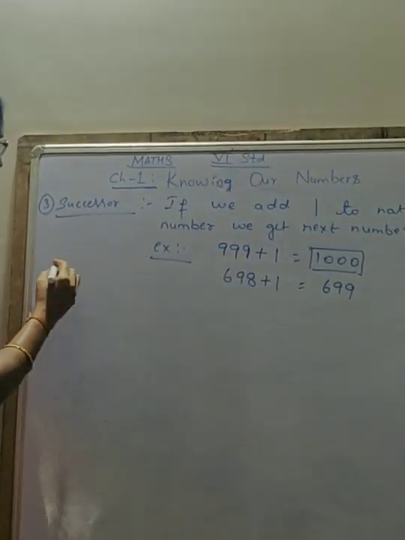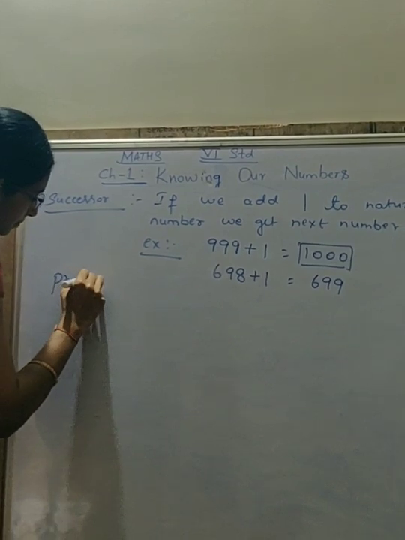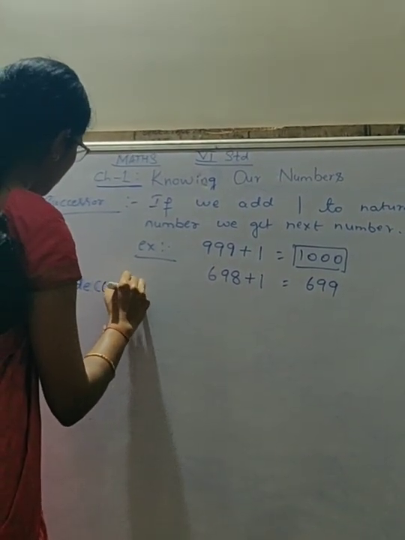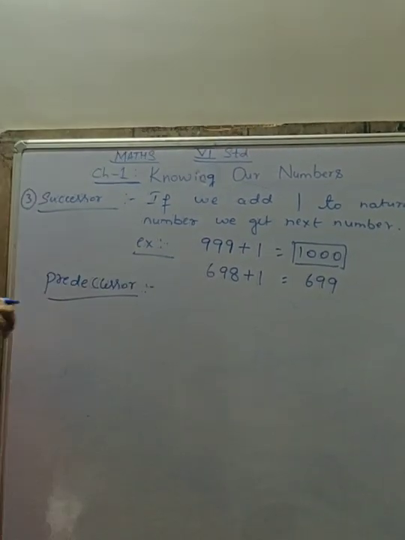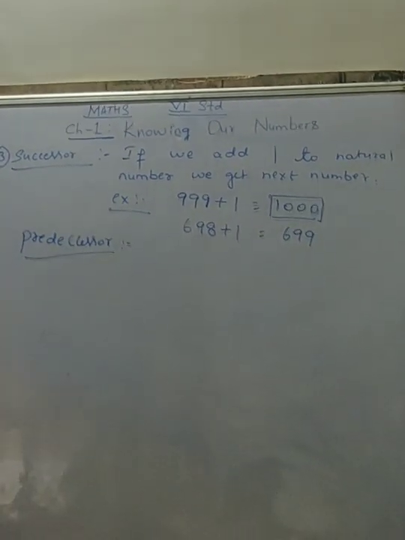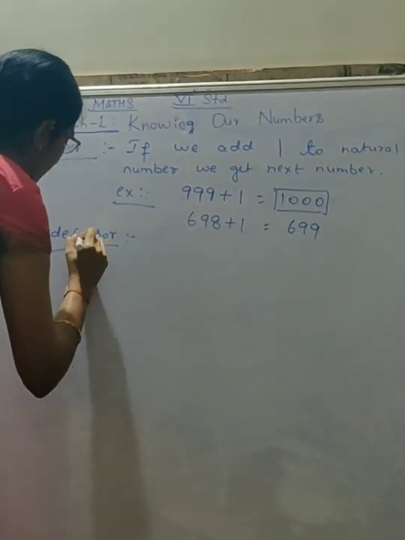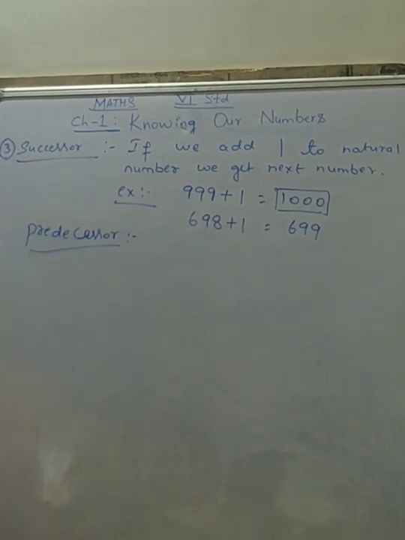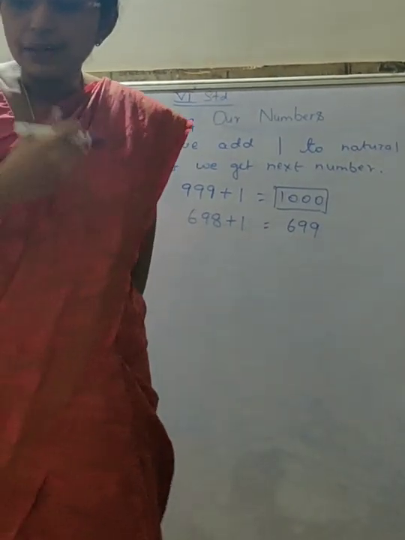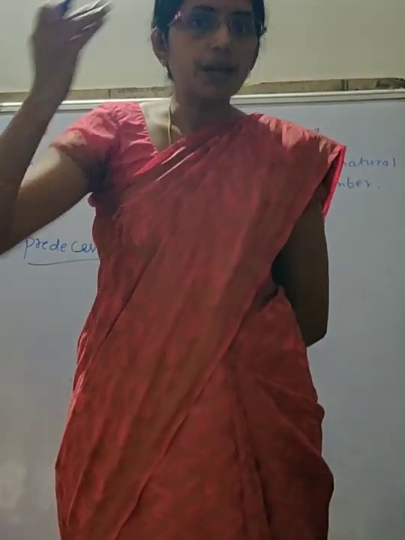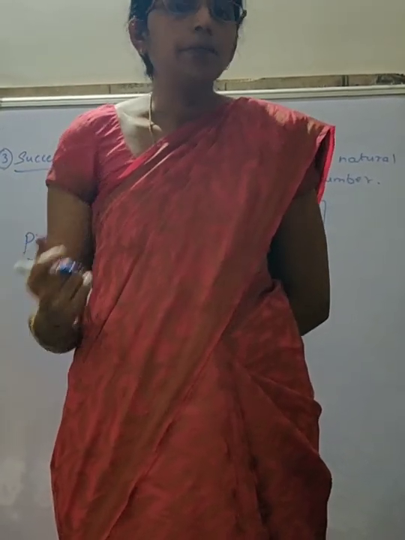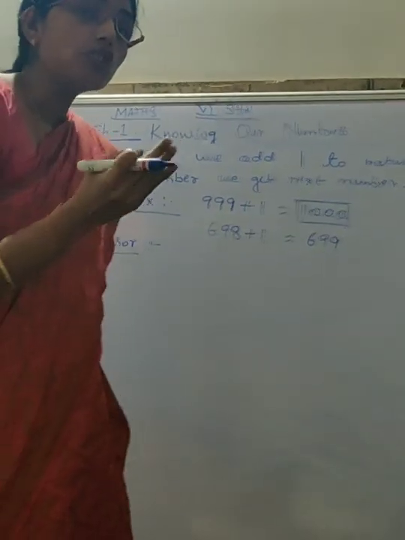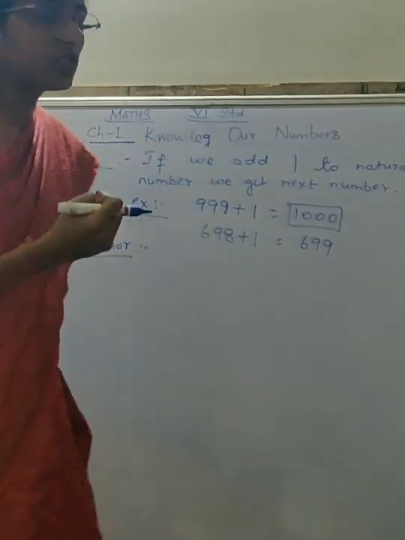Now we will come to predecessor. What is called predecessor? See, predecessor means if we subtract 1 from a natural number, whatever number we are getting, that is called predecessor. Means here we should subtract 1 from the given natural number.